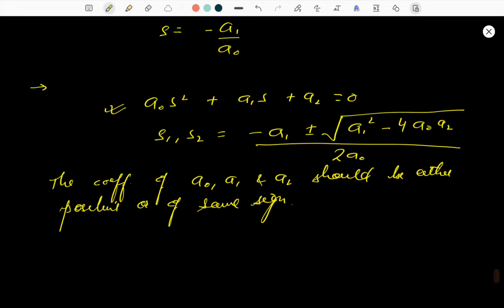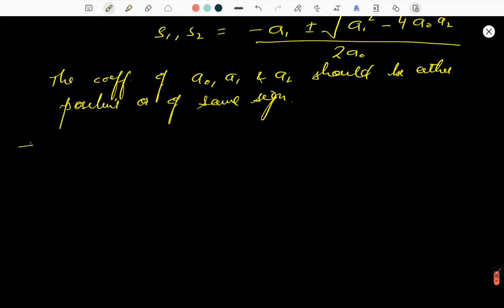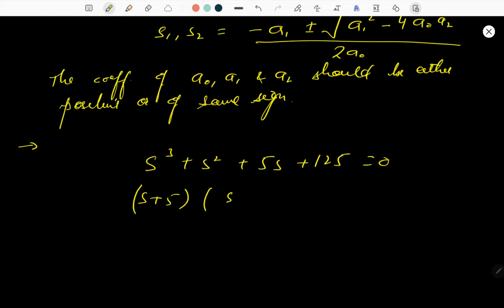Just if we have a third order system, let us consider the third order system as s cube plus s square plus 5s plus 125 equals 0. Okay, this is the system. So just factorize this equation. S plus 5 times s square minus 4s plus 25 equals 0.